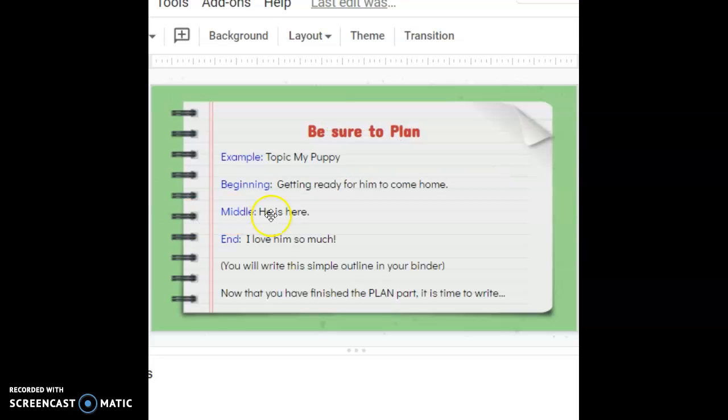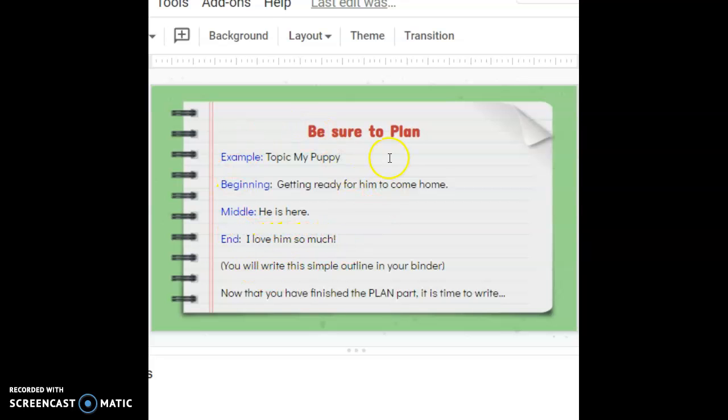So to do your plan, you're going to go to your writing section of your binder, and you're going to write down the words in blue. Example, beginning, middle, and end. And in the example, you're going to put your possible topic. For example, mine is my puppy. And then you're just going to write a quick sentence to say what you'd like to write in your beginning paragraph, the middle paragraph, and the end paragraph.